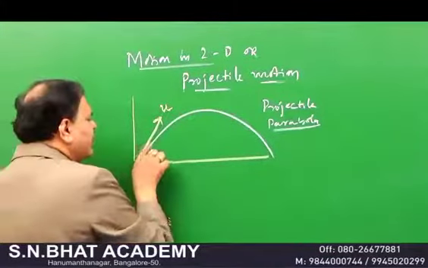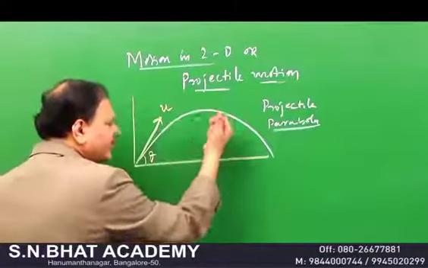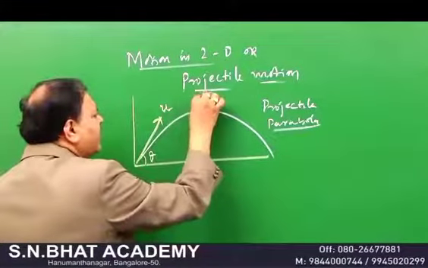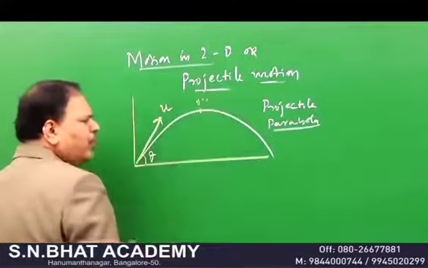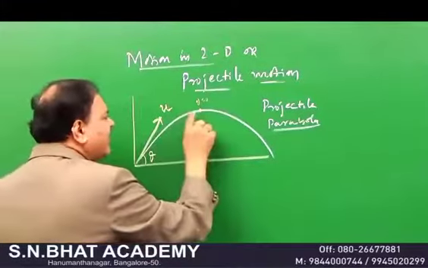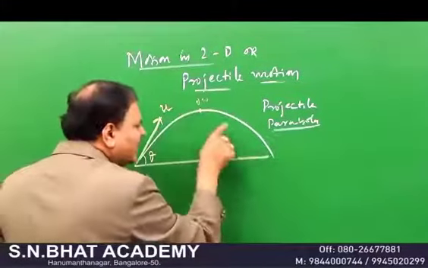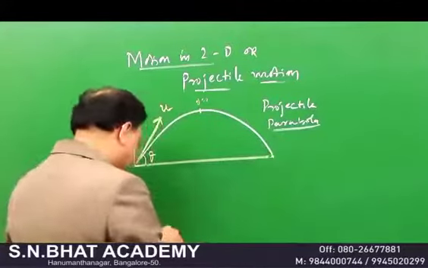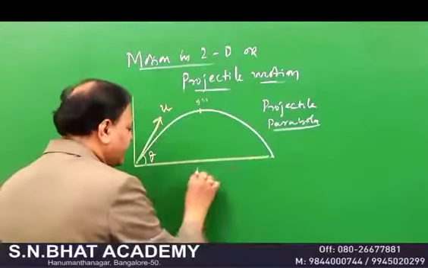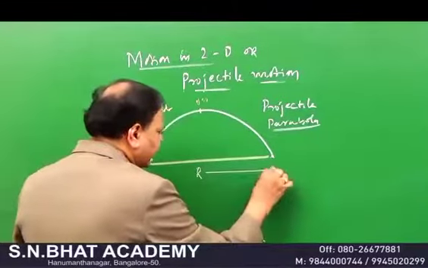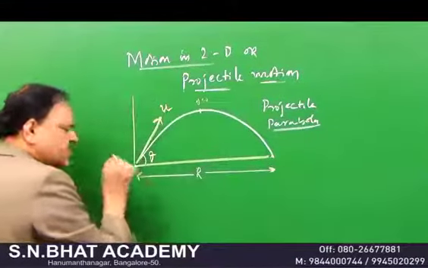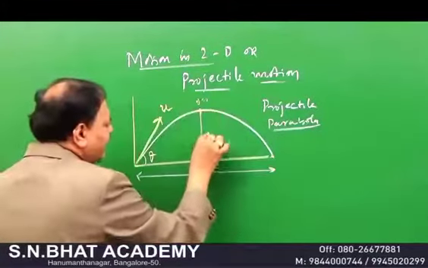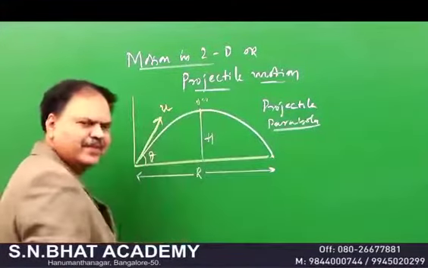See, as it moves like this, you know that gravity pulls it like this. Therefore, when it reaches this point, its vertical velocity is equal to 0. This is called ascent. From here it is a descent, its velocity increases and it reaches here. And this particular distance we call the range. Since it is in the horizontal direction, we call it the horizontal range. Look, this is the maximum height attained by the projectile. We call it h.